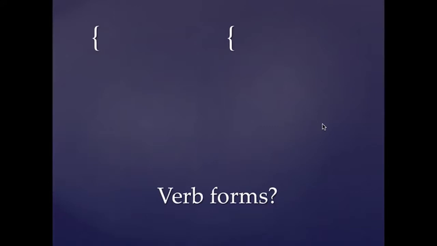Okay, verb forms. Ser. What did the verb look like for nosotros? Do you remember? Somos. So somos completes our forms of ser.